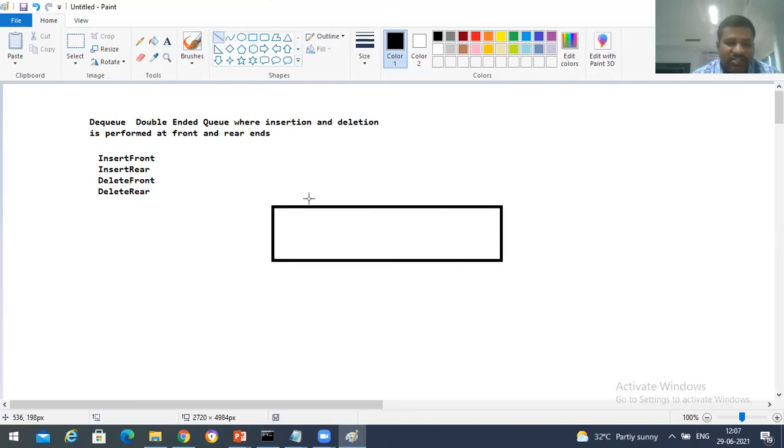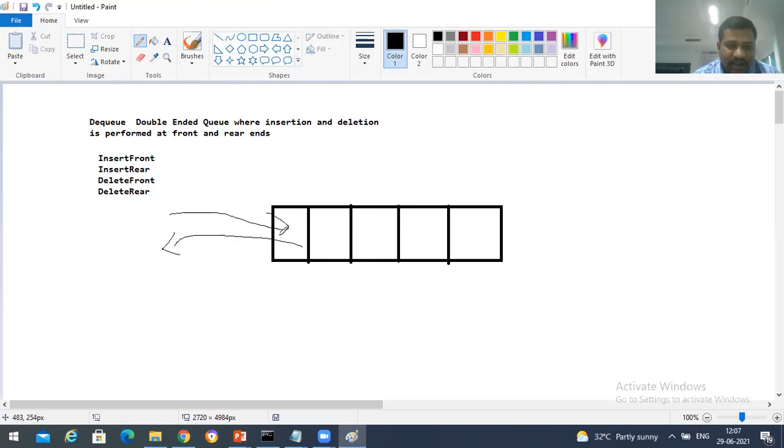That means insertion and deletion can take place at two ends. Insertion and deletion can take place at what? Two ends. In case of a queue, there won't be two ends. Insertion can be done from one end and deletion from another end. But in case of a DQ, insertion can be done from two ends.